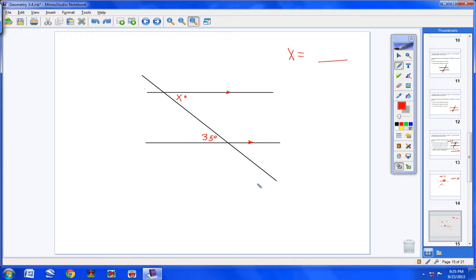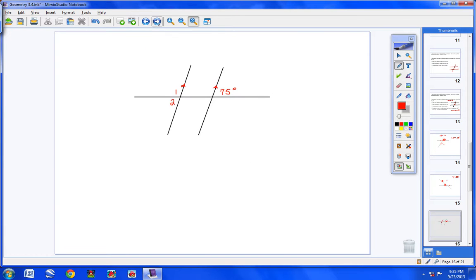Now, if you'll look at principle number 1 that I gave you, principle number 1 says that alternate interior angles are congruent. So if this angle is 35 degrees, then this angle here must also be 35 degrees. It's really not that hard, students, if you just use the principles and apply them. And if you learned these terms yesterday and Friday like you were supposed to, then you should be doing pretty well on this.